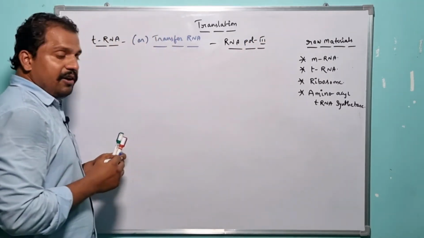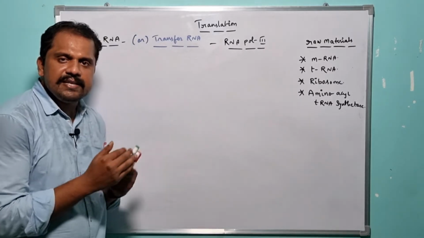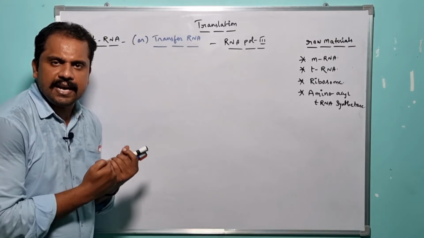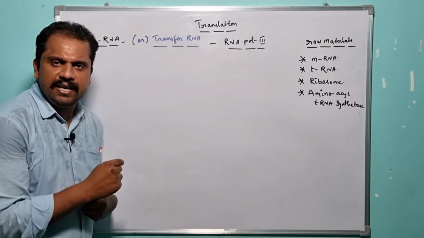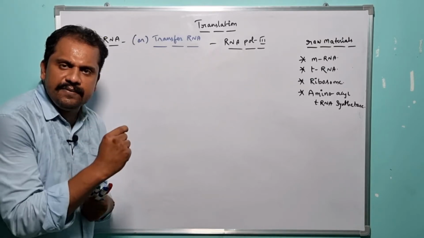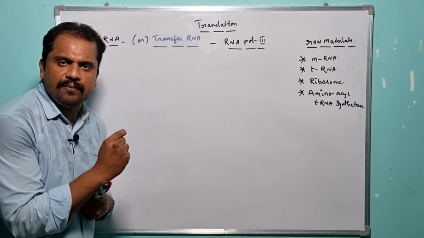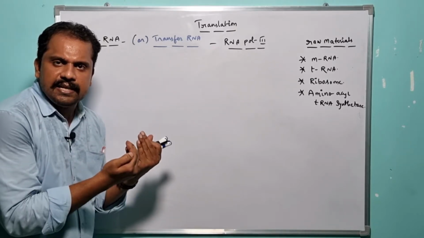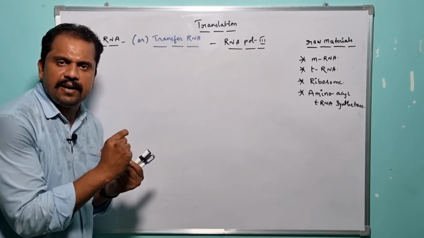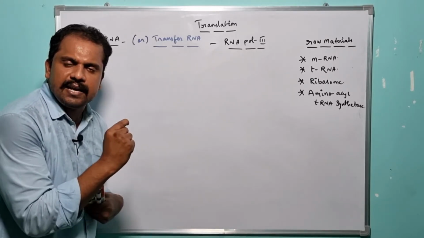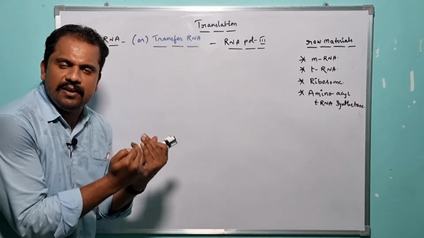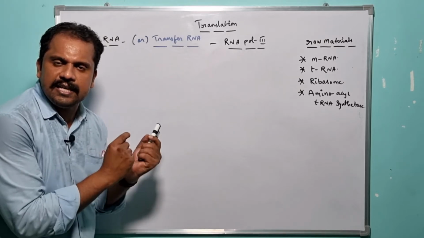Now here my question is, what is the role of tRNA in the translation mechanism or the translation process? The specific tRNA acts as an adapter RNA molecule. For the recognition of the specific codons present in the mRNA, the translation process takes advantage of a specific adapter RNA molecule, and that specific adapter RNA molecule is nothing but tRNA.